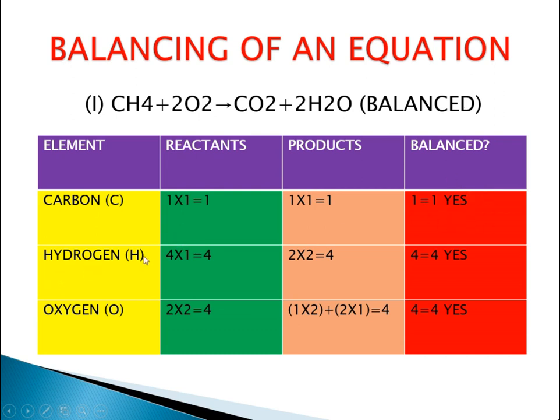So hydrogen is 4 in the reactant part, and then we have 2 hydrogen and 2 into 2, and that's why we are having 4. Now 2 into 2, this is because this is the coefficient given in the equation in the question, and that's why we need to write 2 into 2. So it is 4. So 4 equals 4, it is balanced.